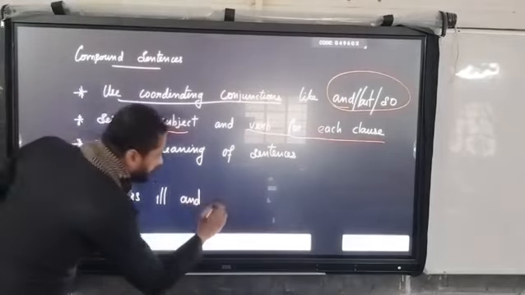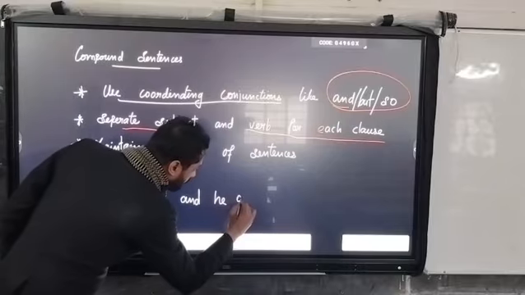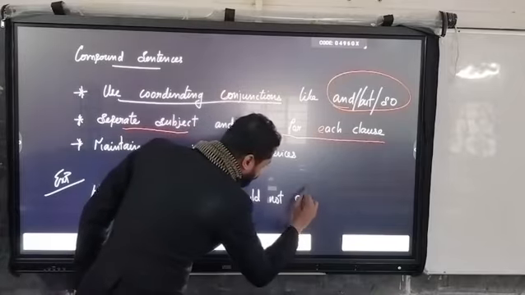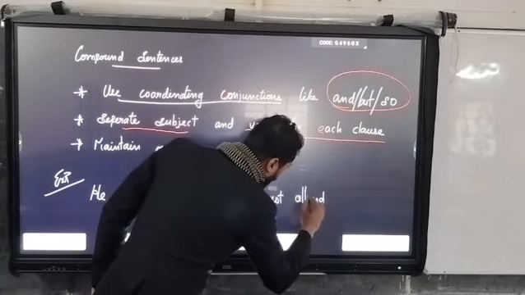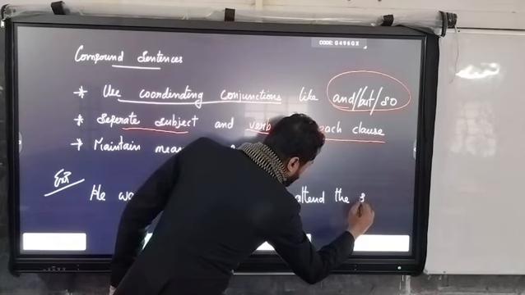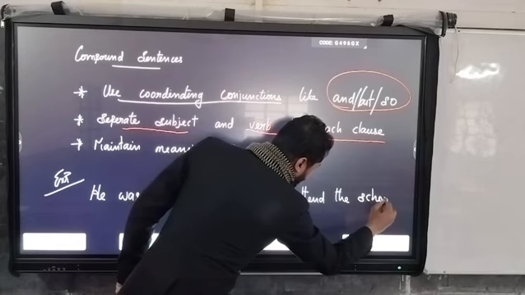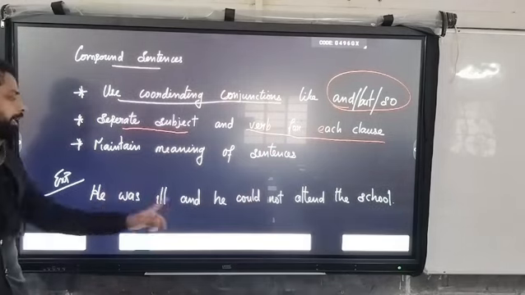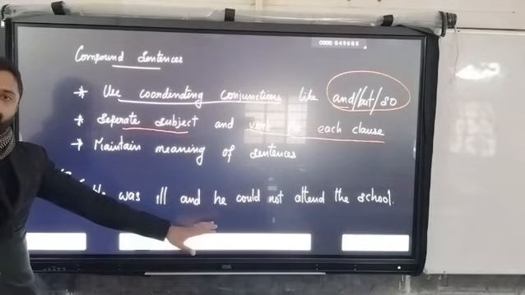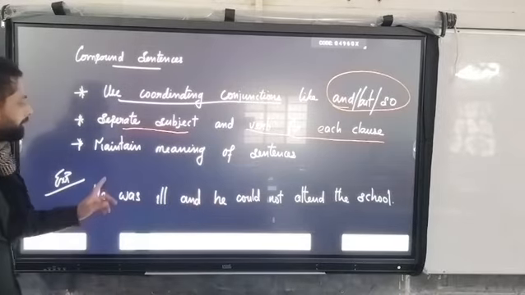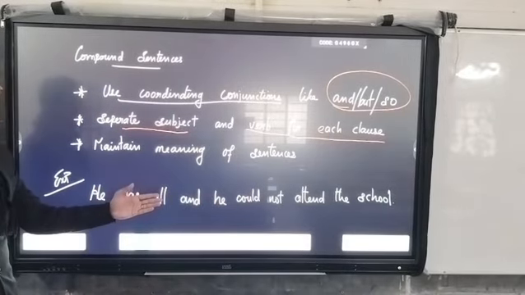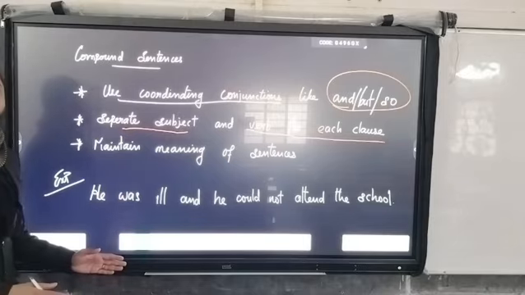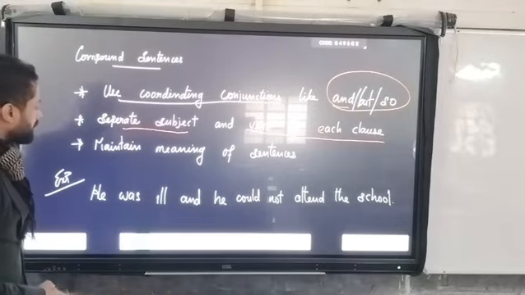He was ill and. In the previous example, we wrote being ill, he could not attend the school. Here, the same sentence is made into a compound sentence. The meaning is same, but we made it a compound sentence.